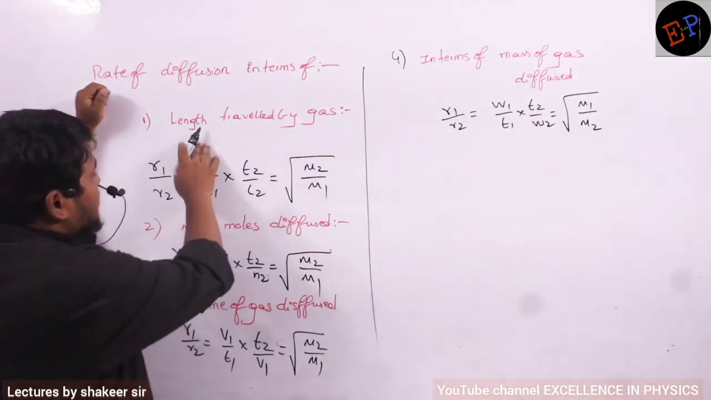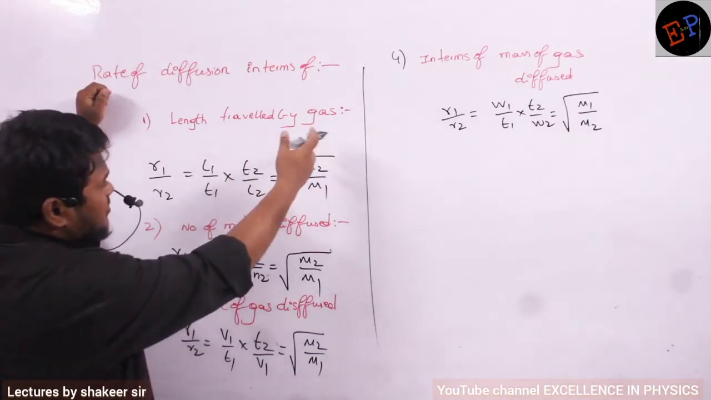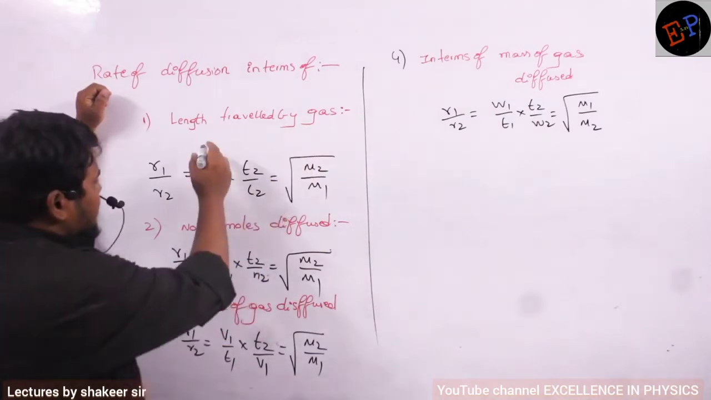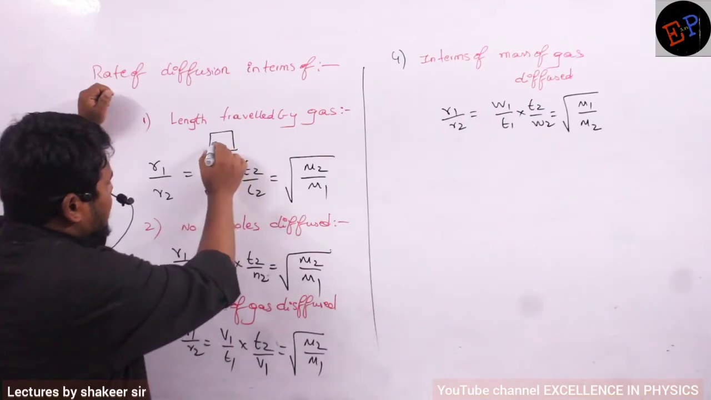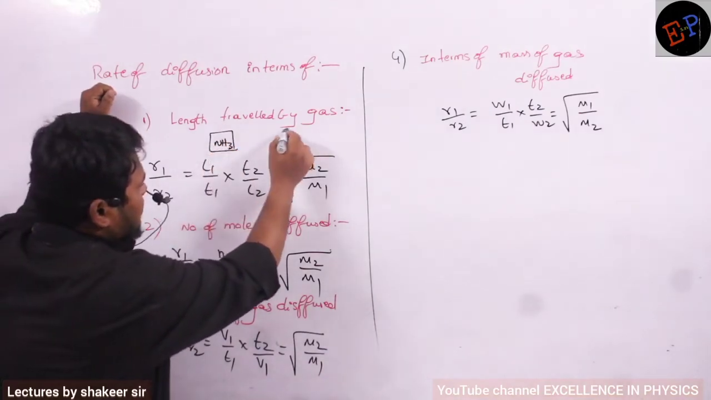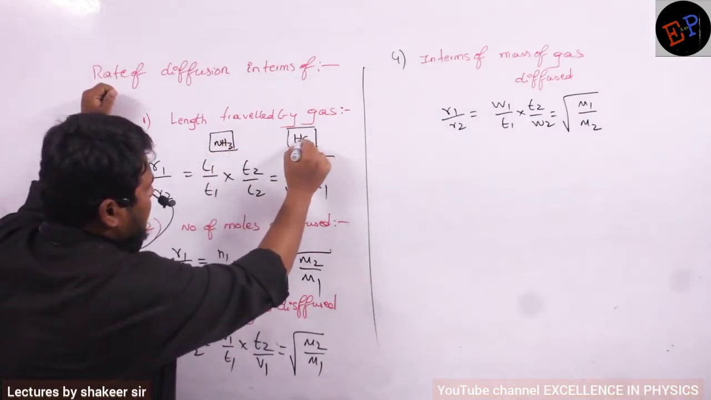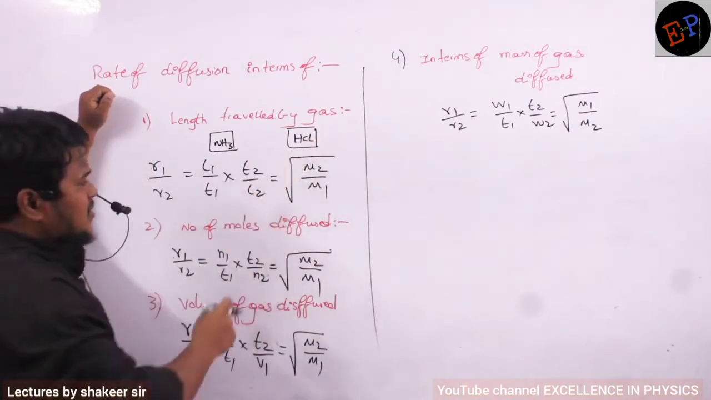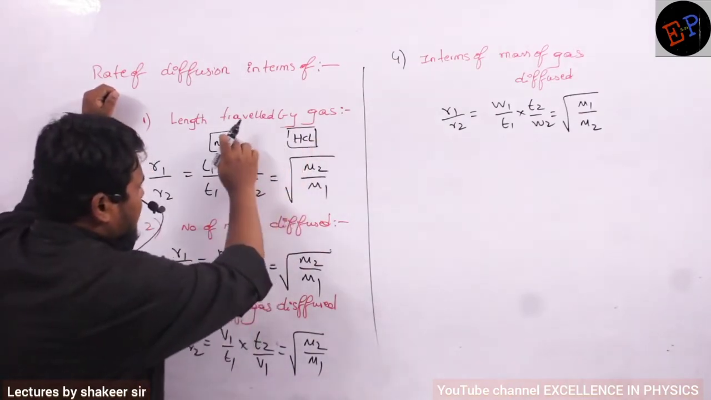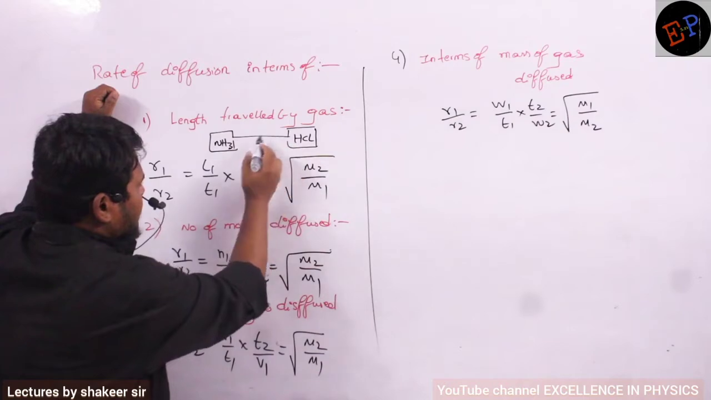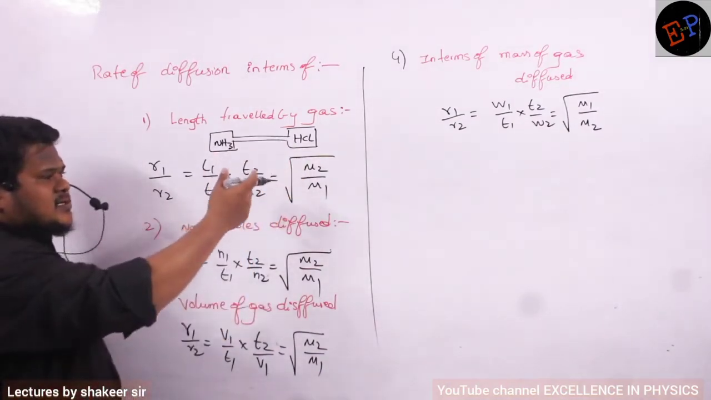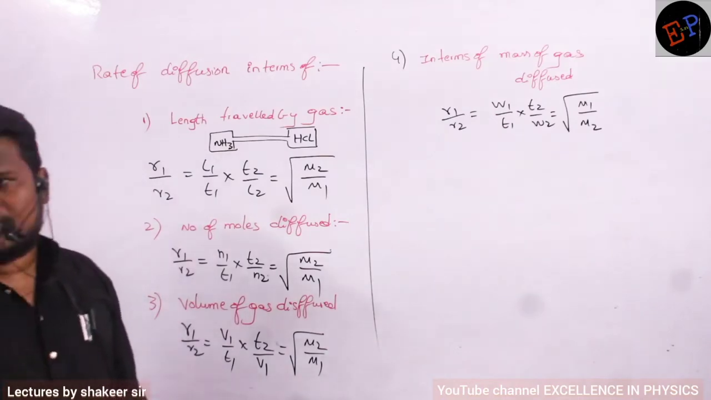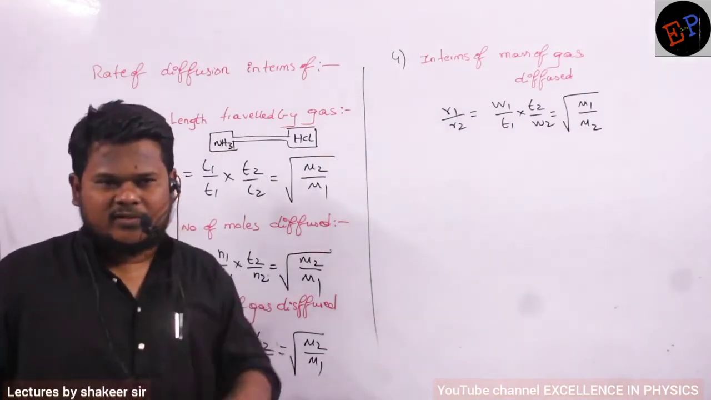So first one is rate of diffusion in terms of length traveled by the gas. Previously we have done one problem, no? For example, in this one NH3 gas was present, and here HCl gas was present, and both of them were connected by some tube. Are you able to understand? Then the gases start diffusing, and each gas covers a different distance depending on their molecular masses. That's what we have studied, no?